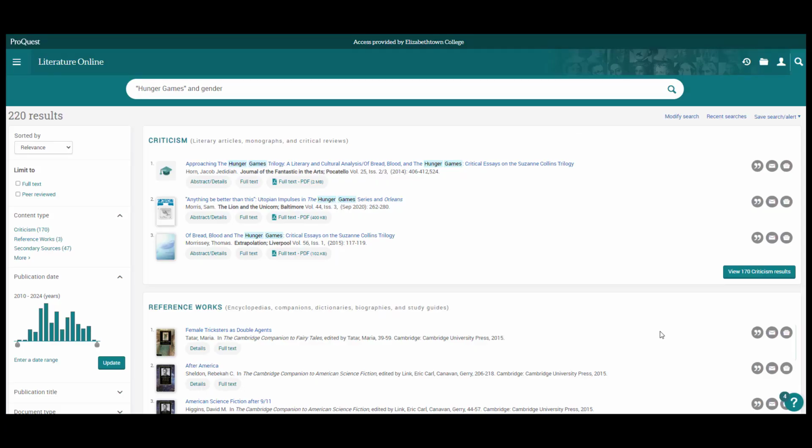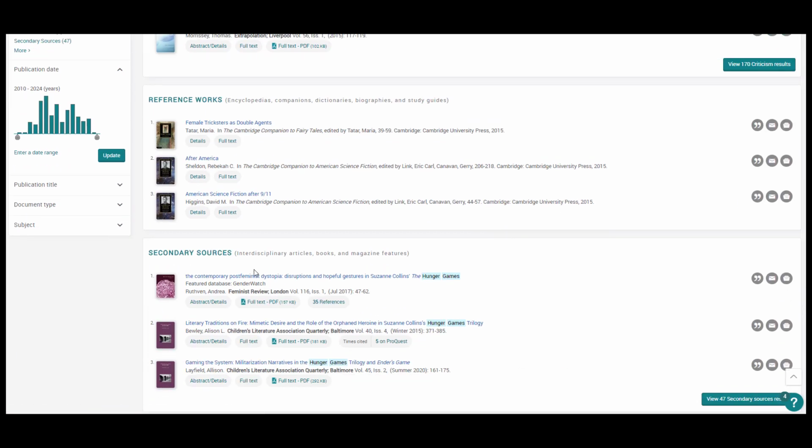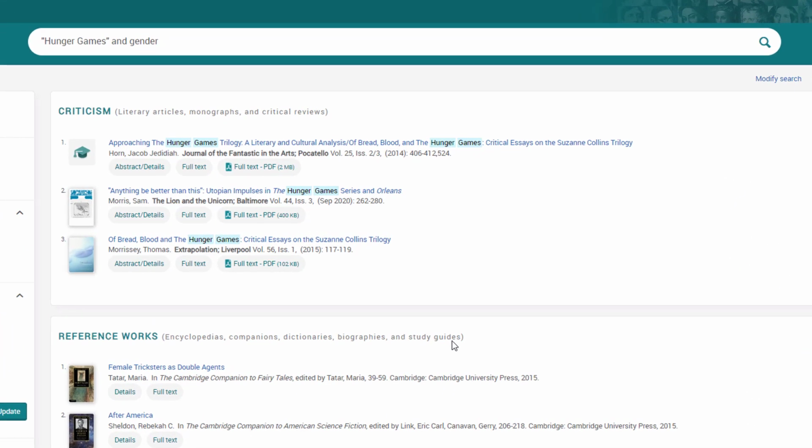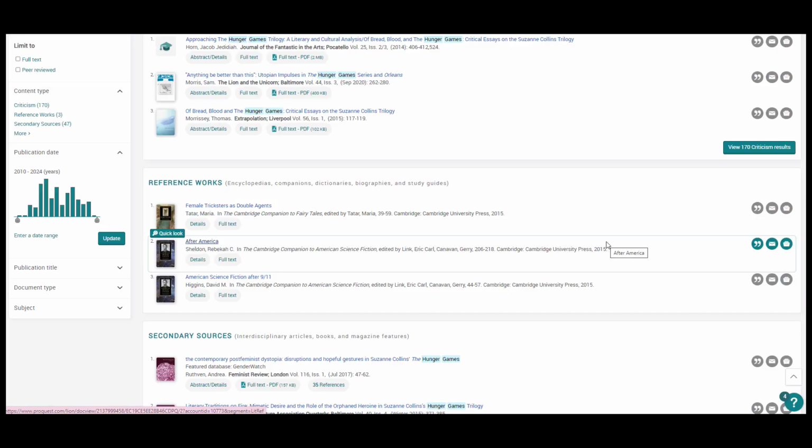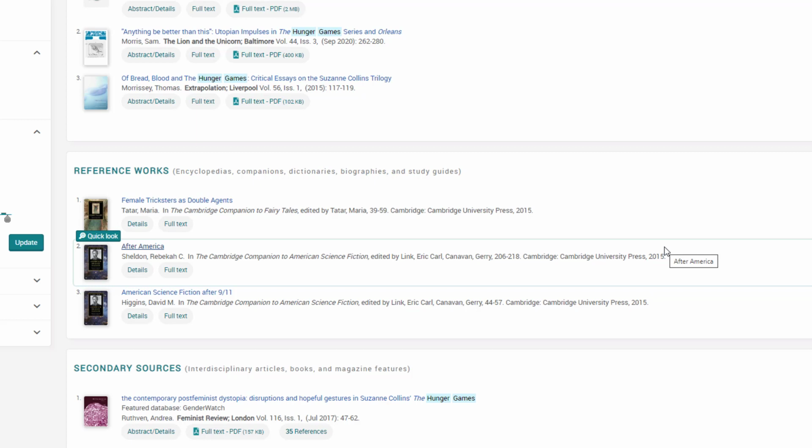If you're looking for literary criticism, you'll probably be focusing on the sections on criticism and secondary sources. In criticism, we can see that this is where we will find literary articles, monographs, and critical reviews. If you're not familiar with a monograph, it is a kind of scholarly book written by one author on a specialized topic. The reference works section could also potentially be useful. This will include things like literary encyclopedias, companion books, dictionaries, literary biographies, and study guides.